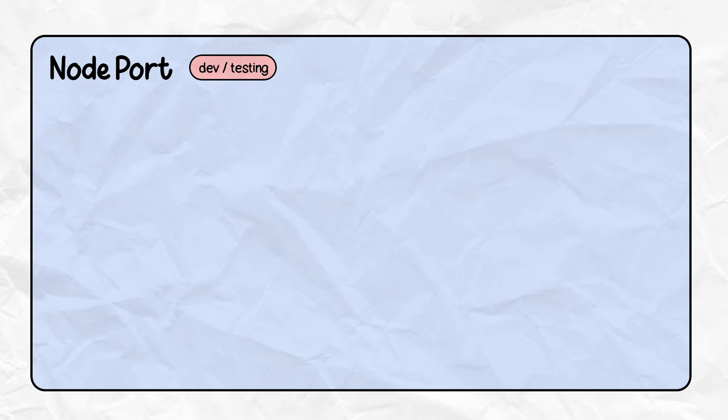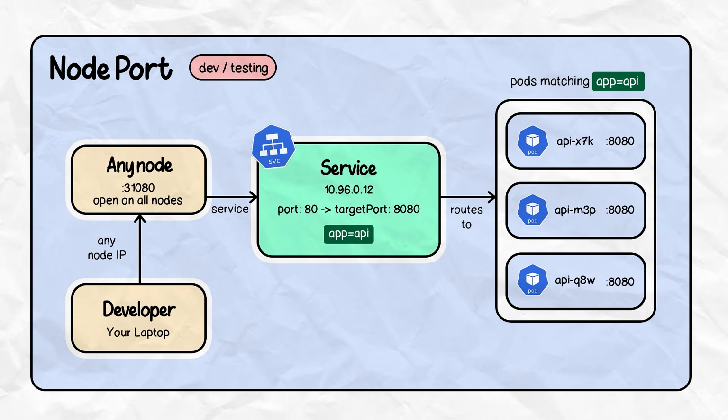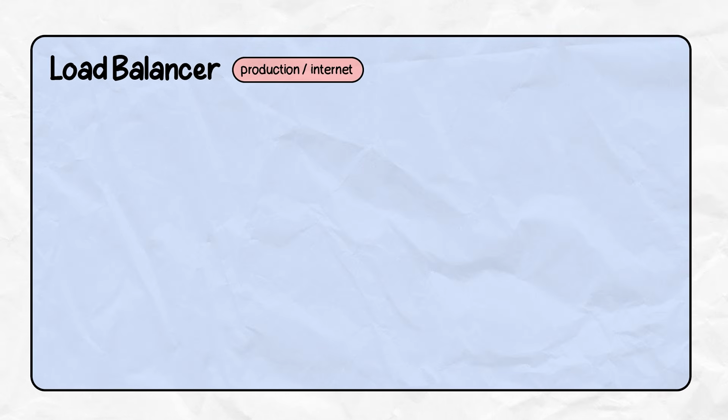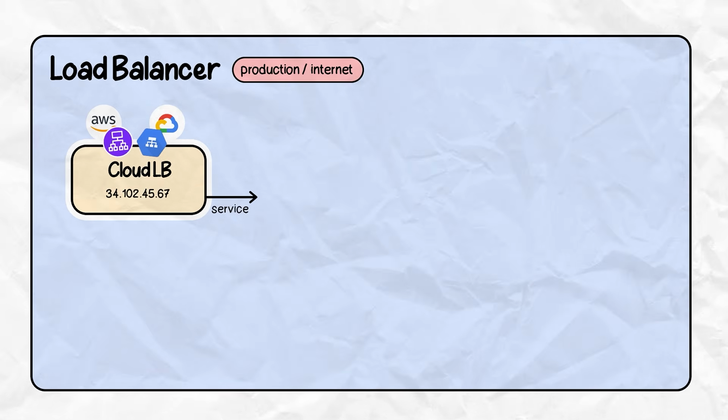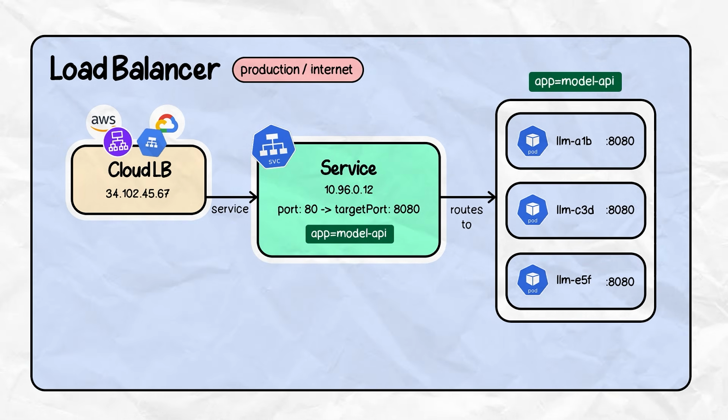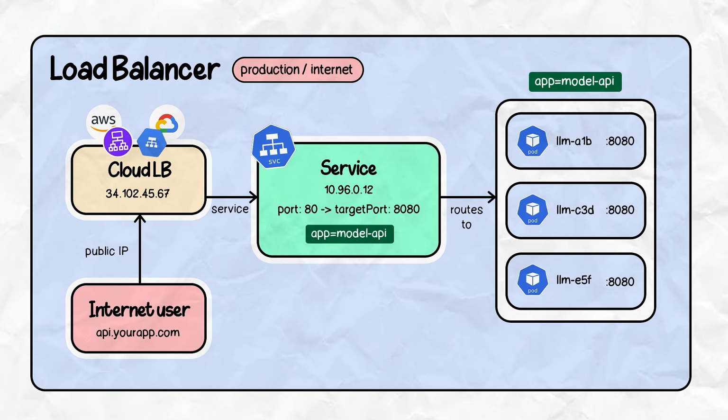Next is NodePort. This opens the same port on every node. This is mostly used for dev environments. The third service type is LoadBalancer. This provisions a real cloud load balancer and points it at your pods. This is basically how you expose a service to the internet.